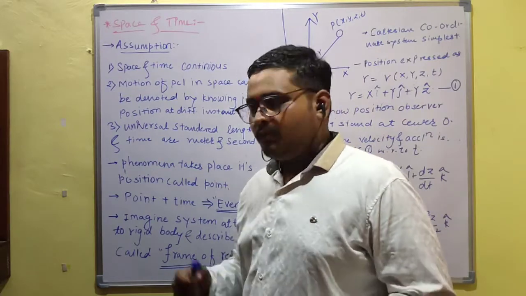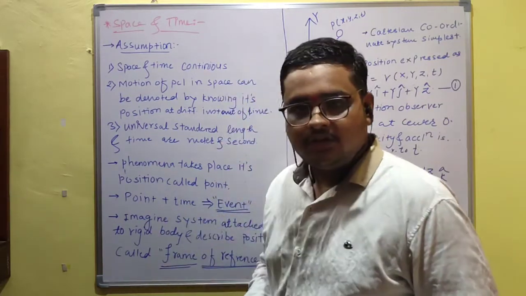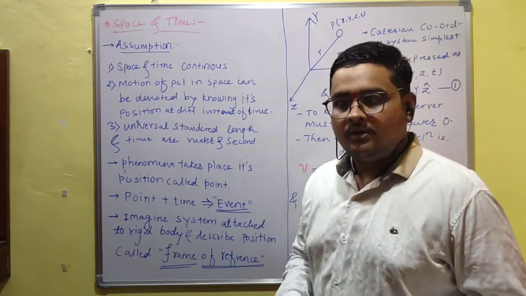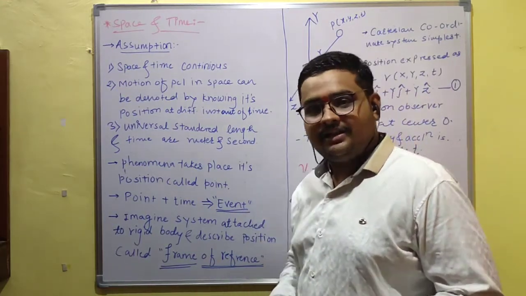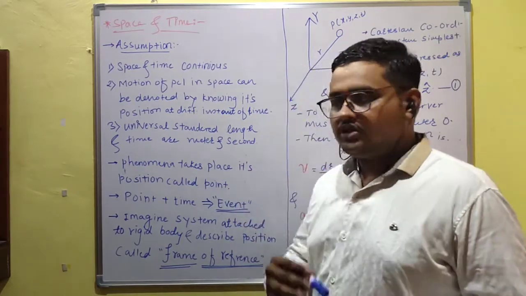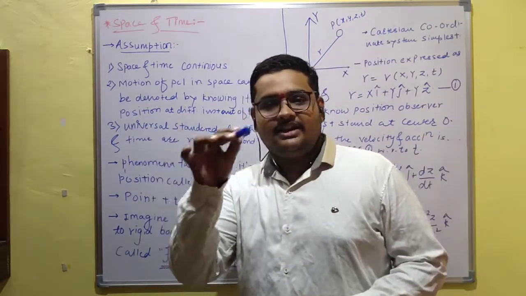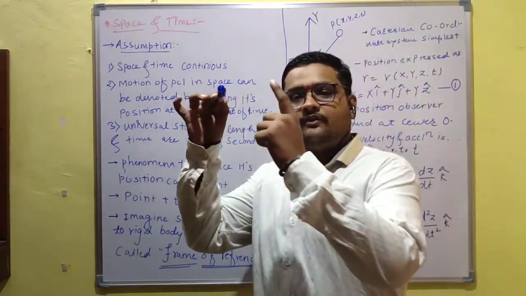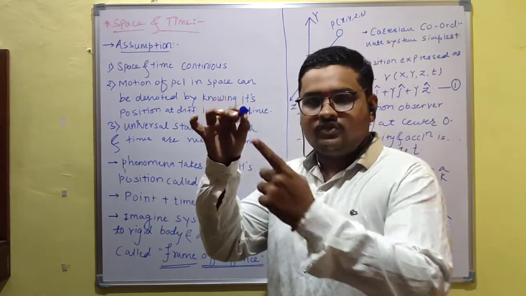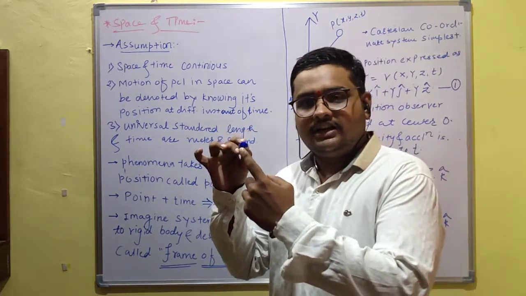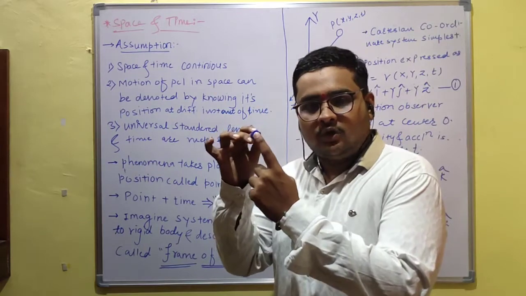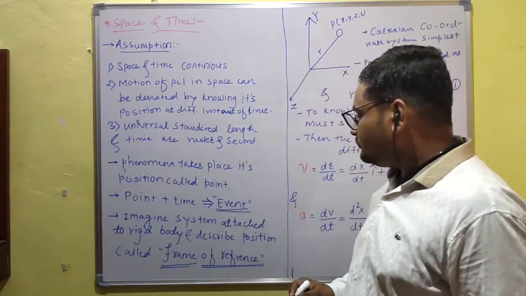The combination of point plus time is called an event. Event is nothing but the combination of the position of a particle at the respective time. Suppose the particle is traveling here and there, and I have referred to this point at that position at a respective time, so we can call it an event. We determined its position, so we can call this an event.